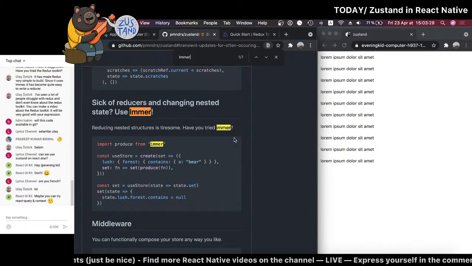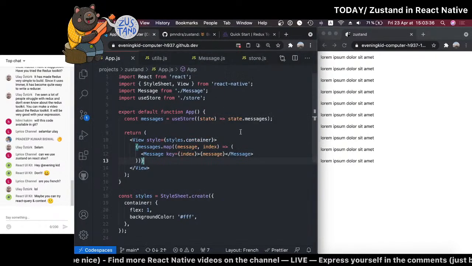Okay. Can we use Zustand on React also? Yes, obviously. It works on React. Right here, it's running on React Native Web. So basically, it's running on React.